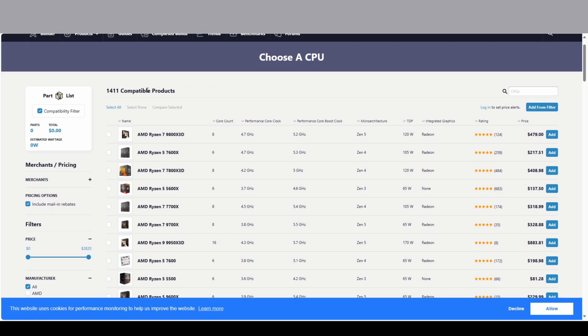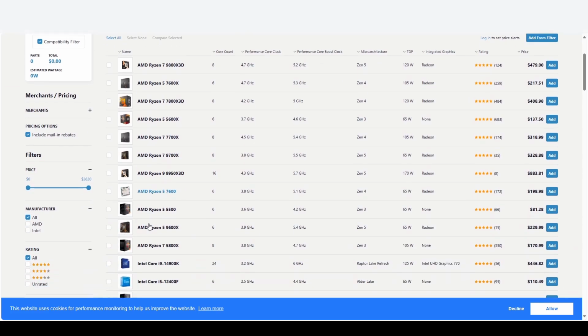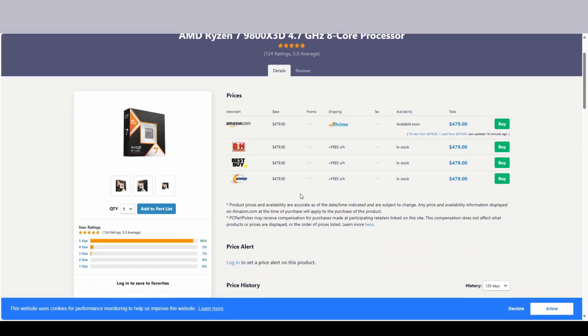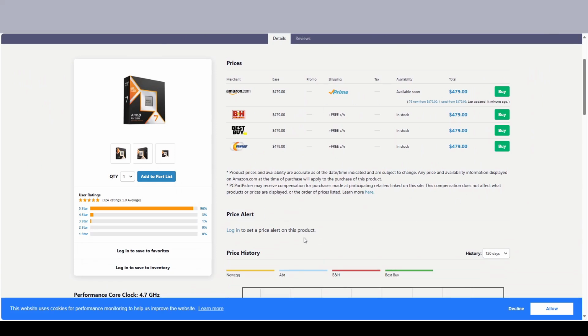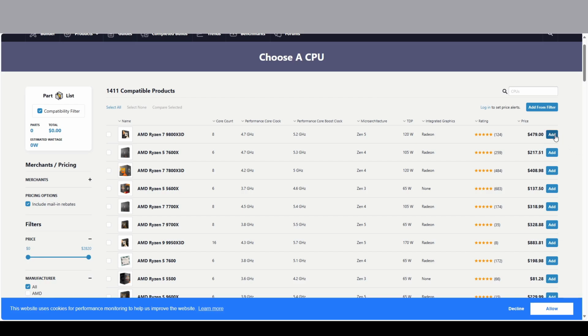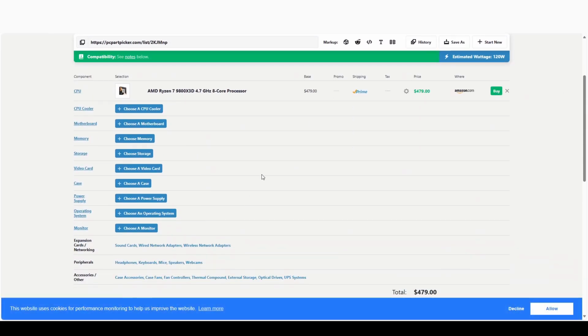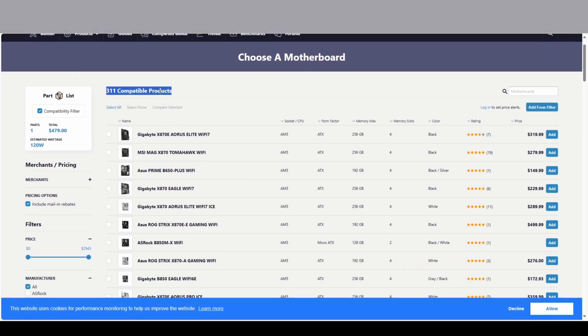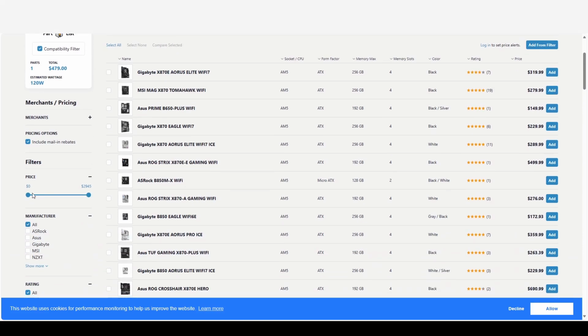PC Part Picker lists all the compatible CPUs and relevant information. This information includes the core count, rating, and price of the CPU. Let's look at the first option in the list. Here you can find an additional breakdown of user ratings and information about potential merchants. If the selected option fits your criteria, you will simply add it to your cart and then be taken back to select other parts. Next, we can take a look at the motherboard. PC Part Picker will automatically display options that are compatible with your selected CPU. On the left-hand side, you can find additional filters that will help you narrow down your options.